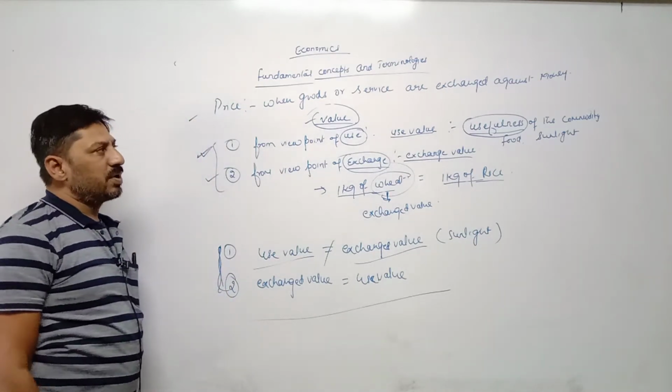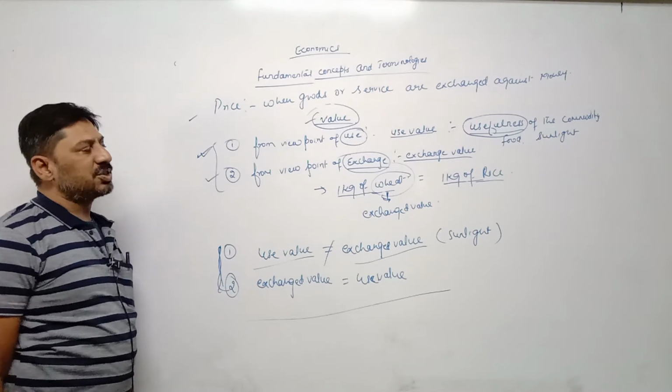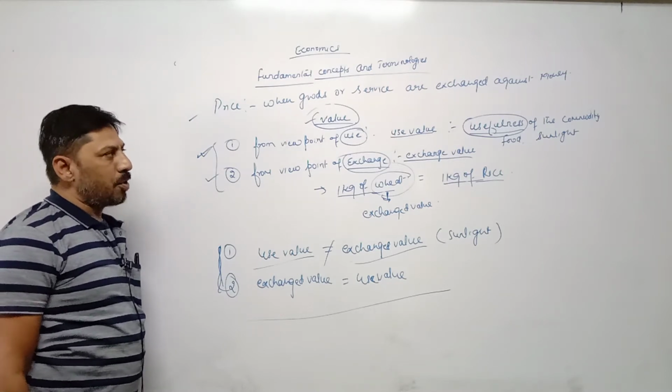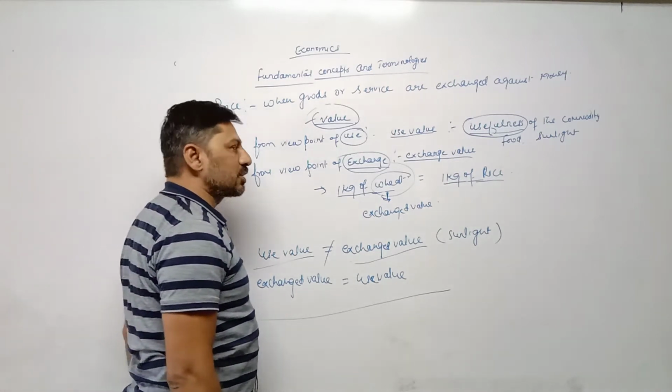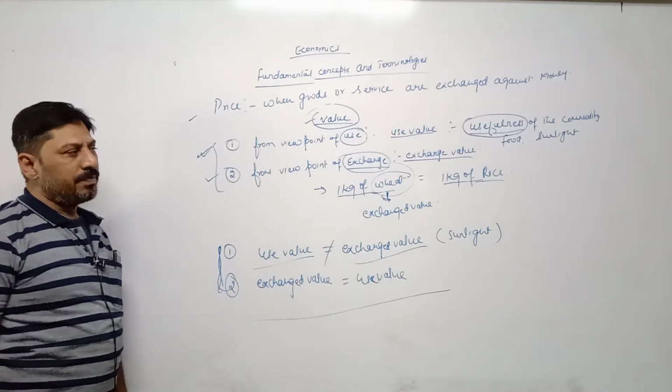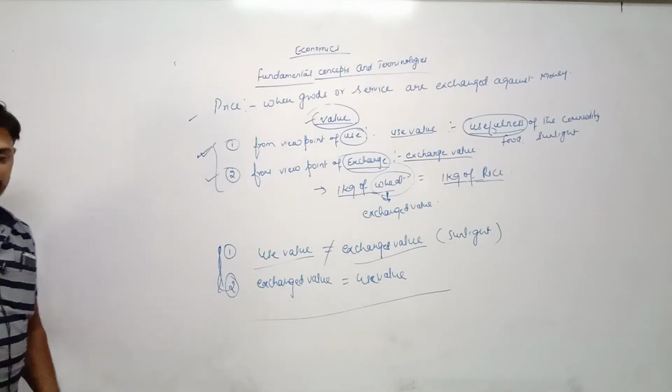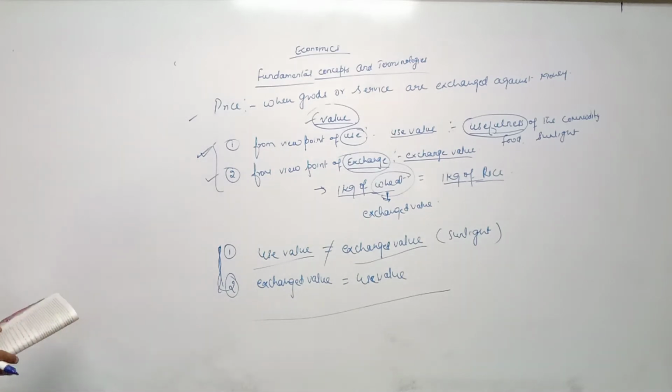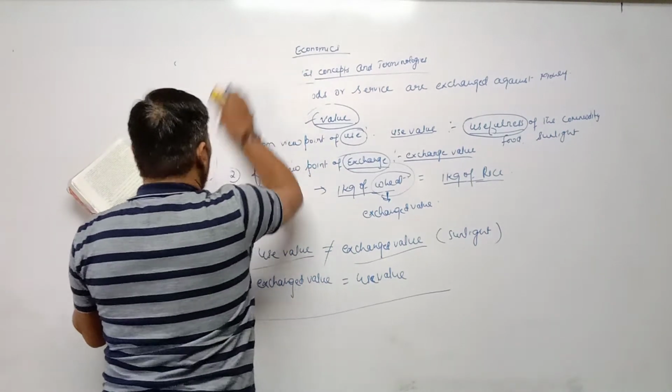And last one is price. Price means whenever goods or services are exchanged against money, or in other words the monetary value of goods or services is called price, or if goods or services can be measured in terms of money, then also it is called price. The first topic, price and value, is completed. Now next topic, goods and services.